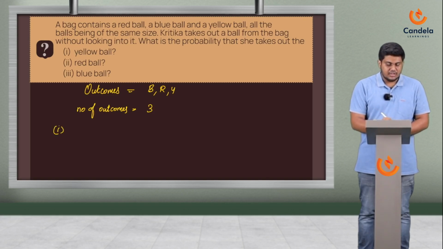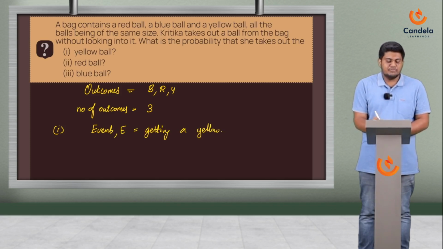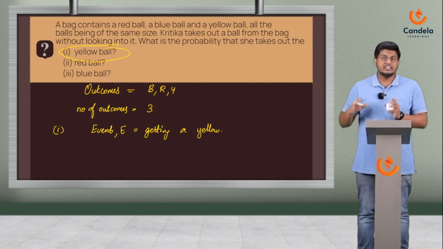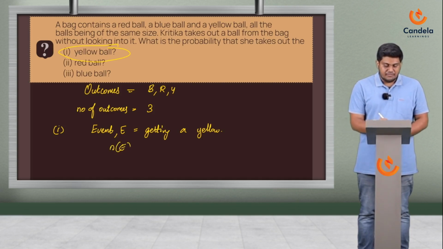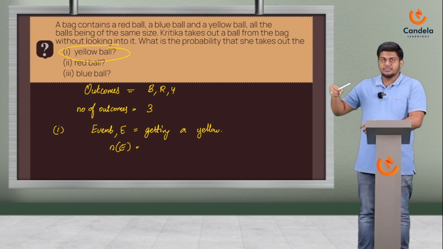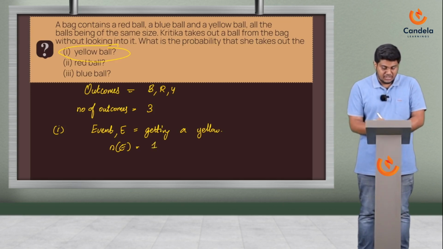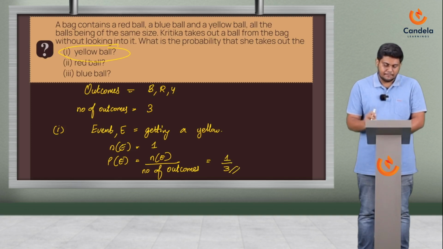So the first question is, what is the probability that she gets a yellow? So the event E is getting a yellow. So here is a tip for all of you. Whatever they are asking, that is your event. And if you list down all the possibilities, there you'll get the number of outcomes also. So what is the number of E? When I have a box with 3 balls and I'm pulling one, getting a yellow, I can get one yellow, right? There's no chance I can get 2 yellows. So number of E is 1. So probability of E is n of E by number of outcomes, which would be equal to 1 by 3.